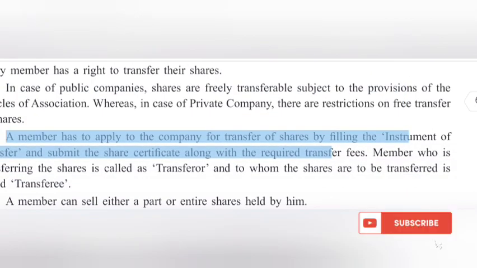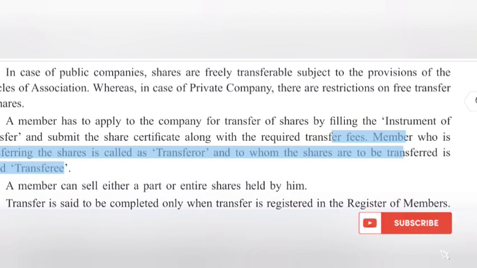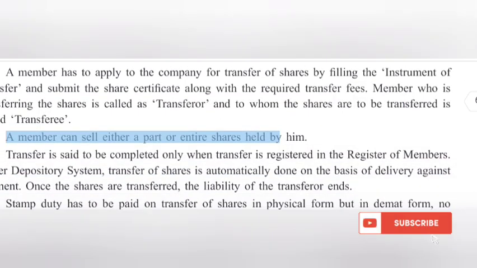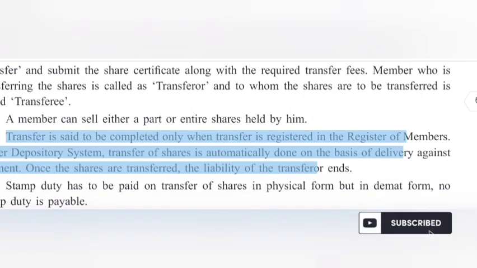A member has to apply to the company for transfer of shares by filling the instrument of transfer and submit the share certificate along with the required transfer fees. The member who is transferring the shares is called the transferor, and the person to whom the shares are to be transferred is called the transferee. A member can sell either a part or the entire shares held by him. Transfer is said to be completed only when the transfer is registered in the register of members.